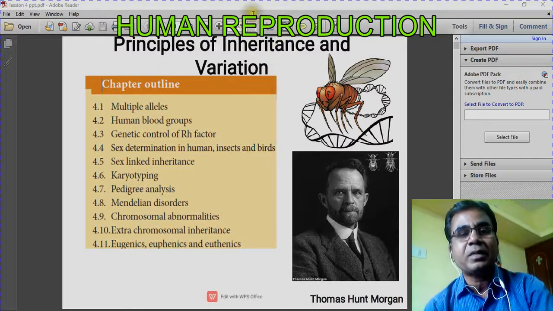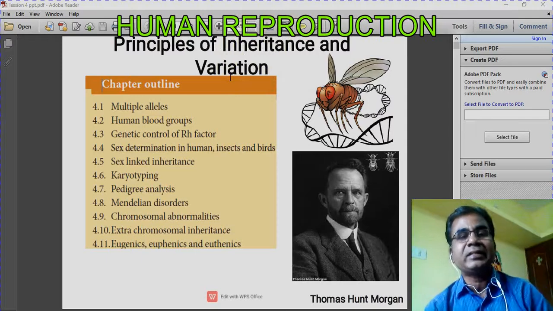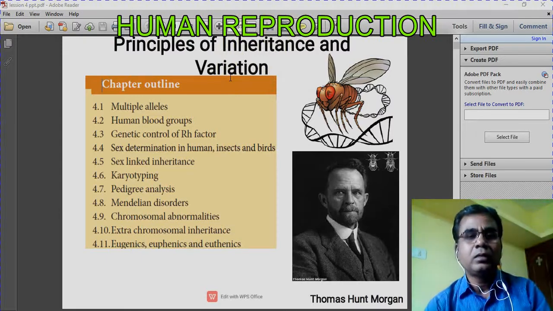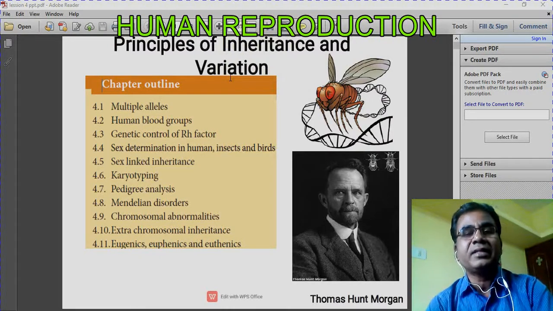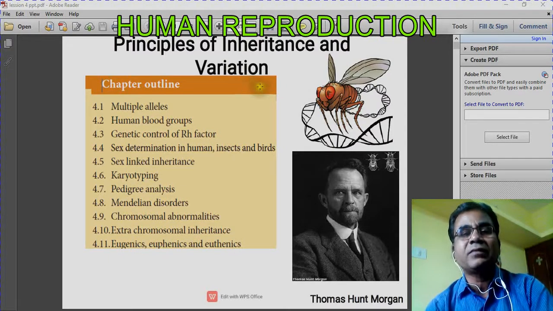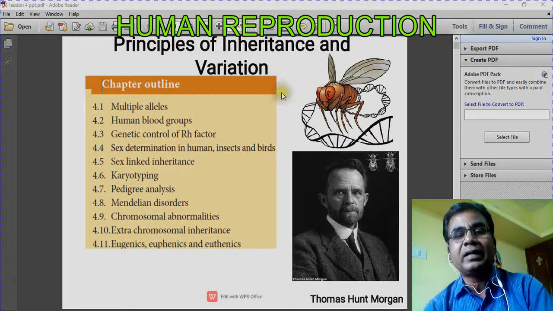This variation is not possible in asexual reproduction. In asexual reproduction, as we have already studied in the first lesson, bacteria and others reproduce by asexual means. Their offsprings will be exactly like the parent bacteria. There is no variation because only a single parent is involved. So as a result, the genetic makeup of the parent will be directly transmitted to the next generation.